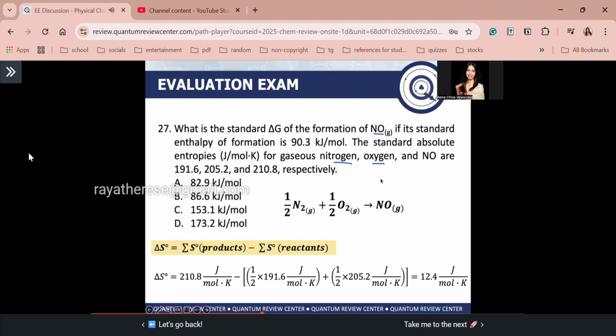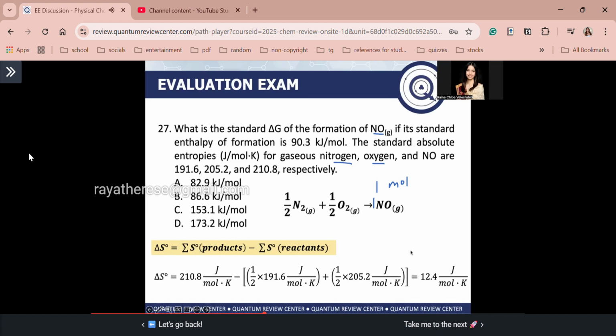Now guys, remember, when you make a formation reaction, you should assume that you will form 1 mole of your product. 1 product, okay? Not 2. Clear, guys? That's why the correct formation reaction is 1/2 N2 plus 1/2 O2 forms 1 NO. Now we can solve for the standard entropy change. The standard entropy of your product NO is 210.8 times 1, minus the standard entropies of your reactants: 1/2 times 191.6, the standard entropy of N2, plus 1/2 times the standard entropy of O2, 205.2. Solving, you will get that the standard molar entropy is equal to 12.4 J over mole K.